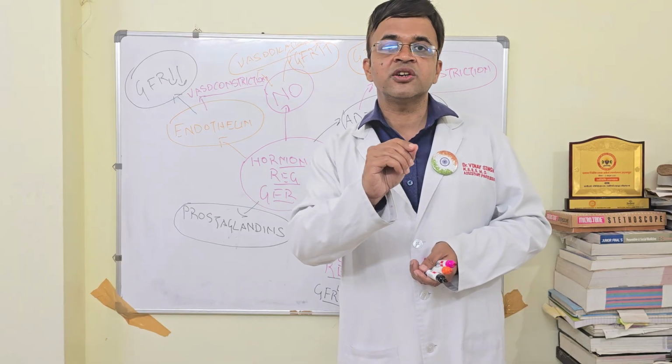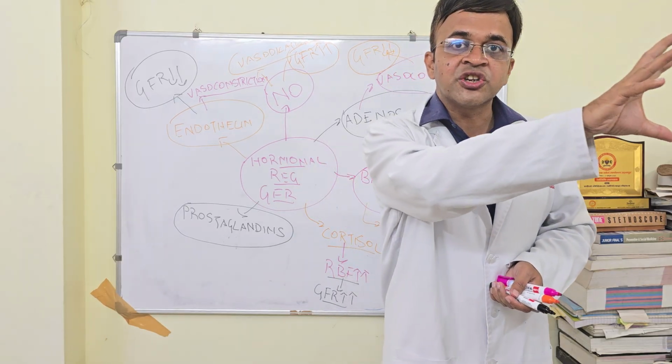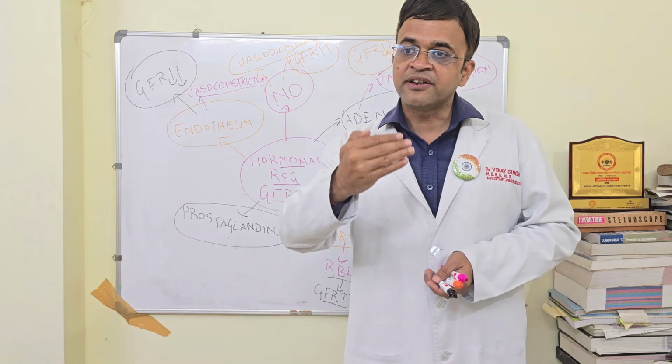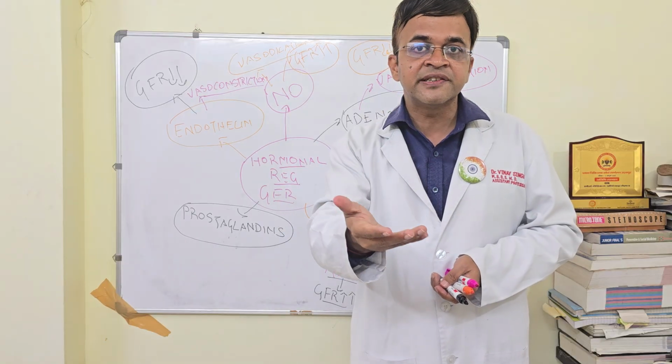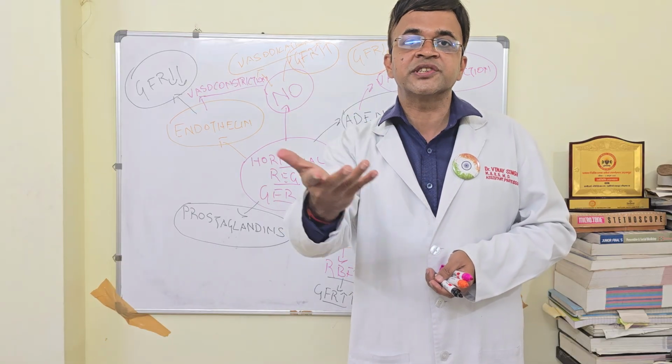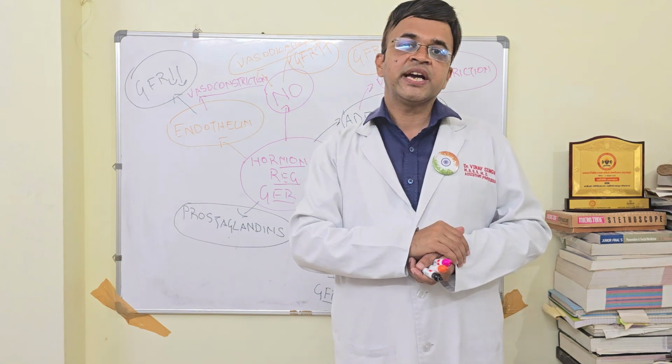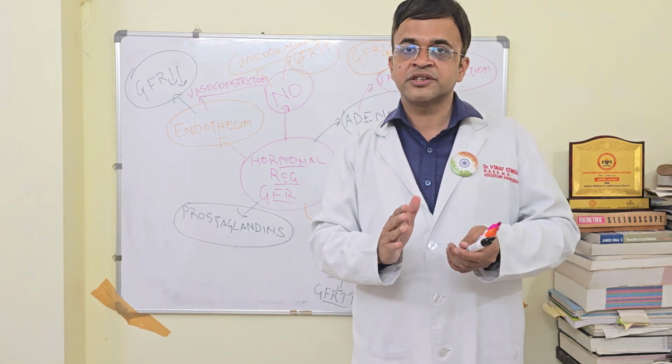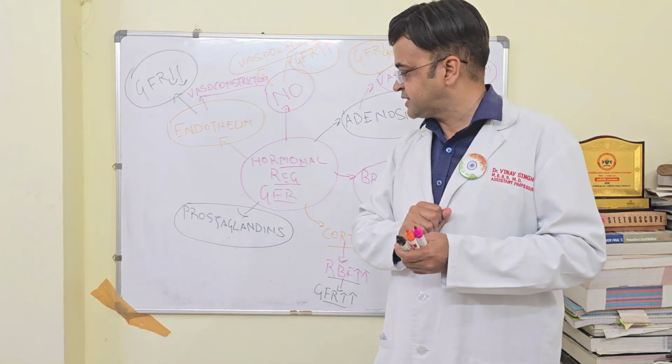Apart from that, prostaglandin also leads to relaxation of the mesangial cells, and relaxation of mesangial cells will increase your effective filtration surface area, and this will also increase your GFR. So it has a two-pronged effect.